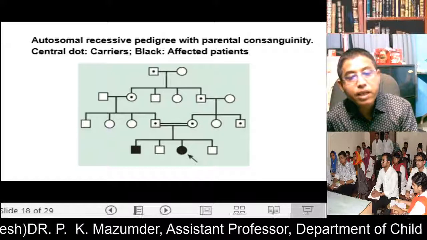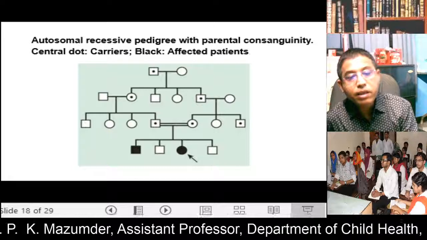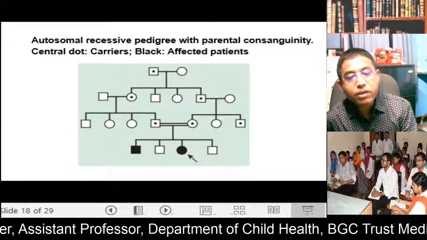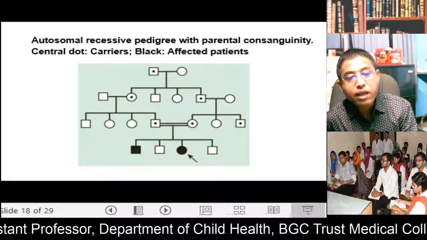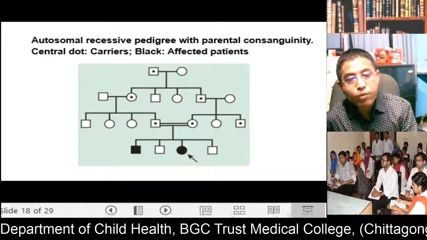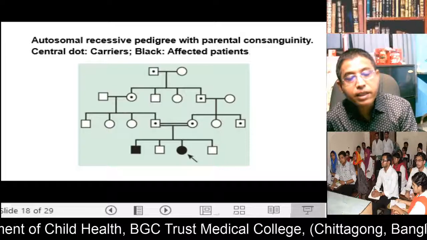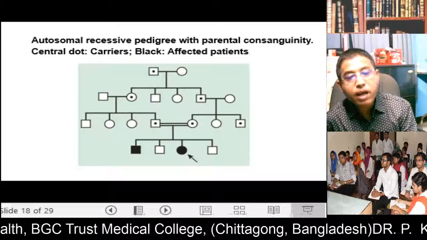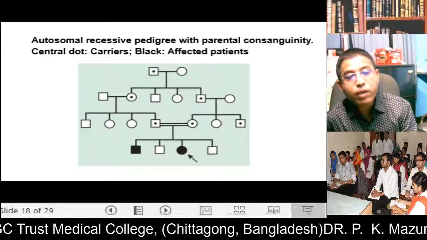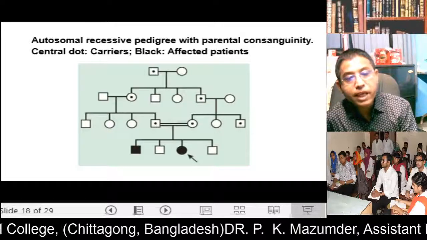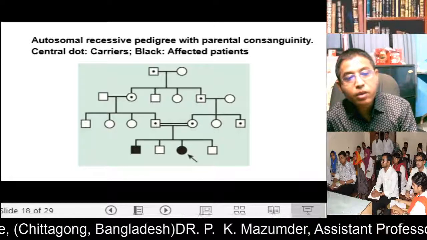But if there is consanguineous marriage in the third generation, this produces affected persons, such as an affected male and affected female. So if one parent is a carrier, they transmit the mutant gene to either son or daughter, but they will not be affected. But if both parents are carriers, they transmit the disease to their children.